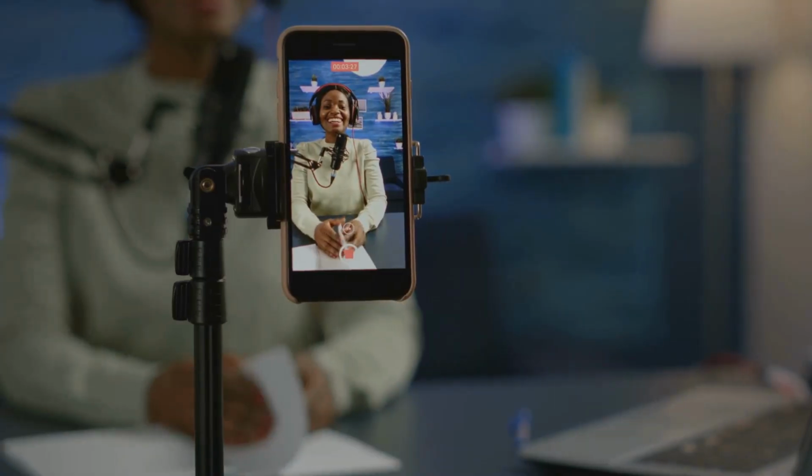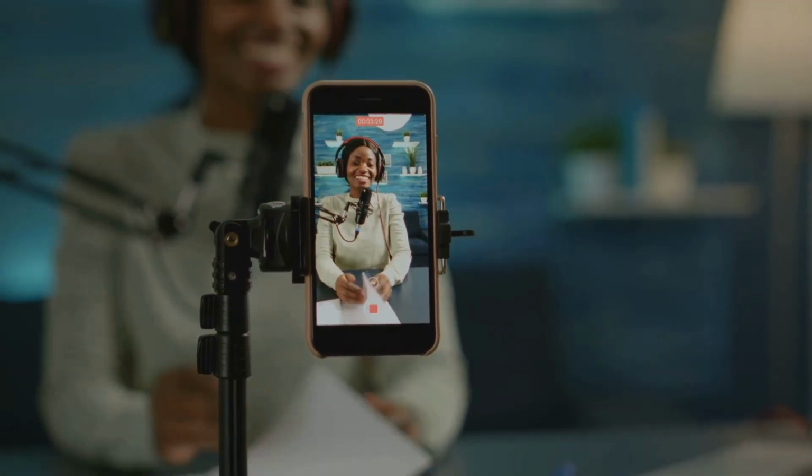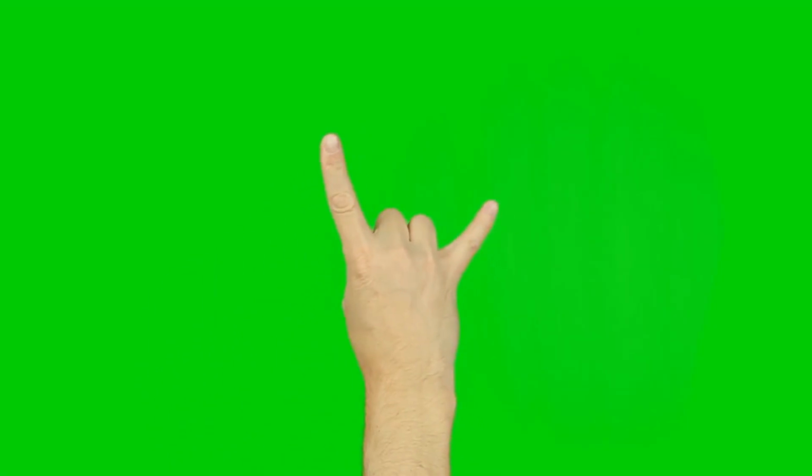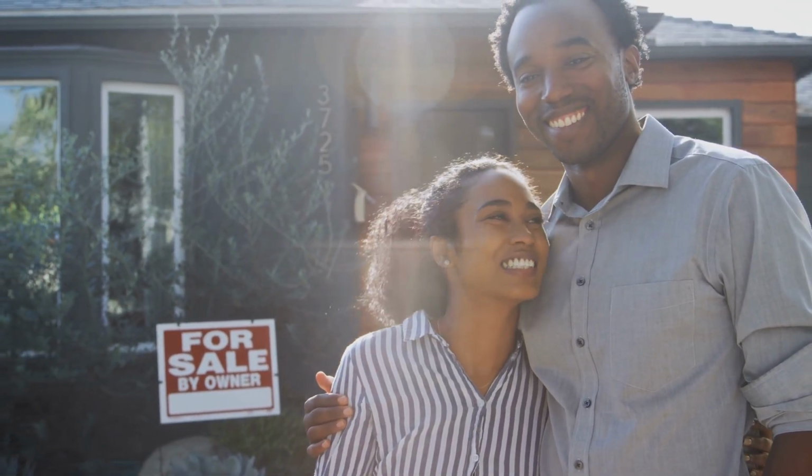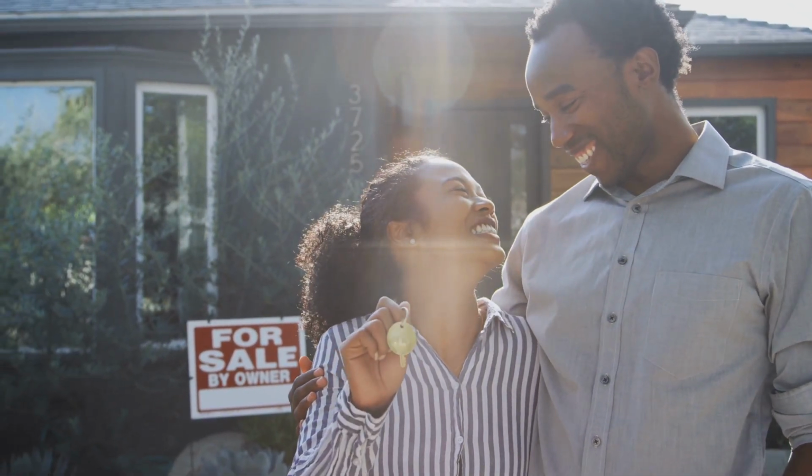Question 4. Trust deeds. Who holds legal title in a trust deed? A. The trustor. B. The beneficiary. C. The trustee. D. The lender. Correct answer. C. The trustee holds legal title as security for the loan.